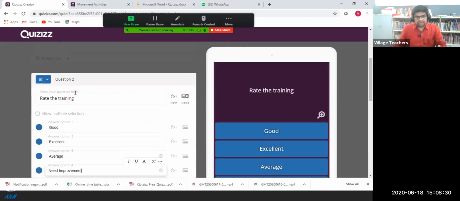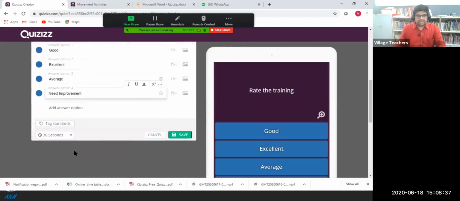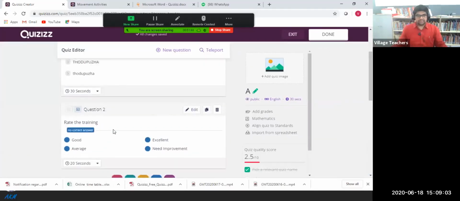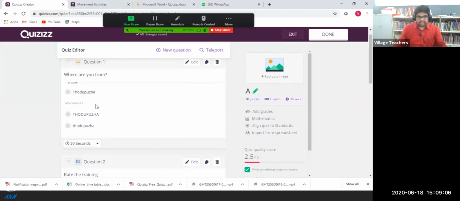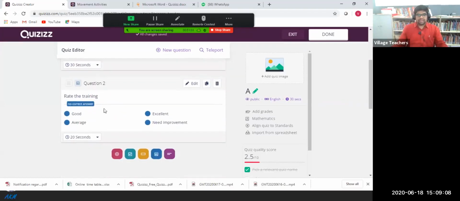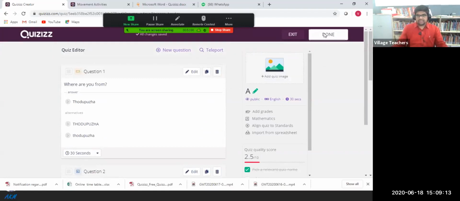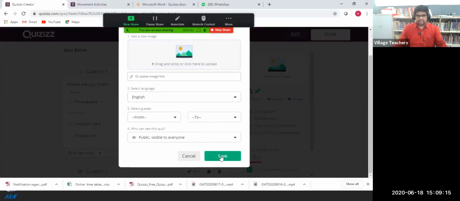So I told you that if you poll the question, all the answers are correct. There is no correct or wrong. So all the answers are correct, because we are taking the suggestion from the students or the teachers. So here also you can specify the timing. If you want the timing as 20 seconds, you can do it as 20 seconds. So click on save. The second question is added. So the first question you can see is fill in the blanks. The second question is a poll quiz. So I'll click on the done option and click on save.